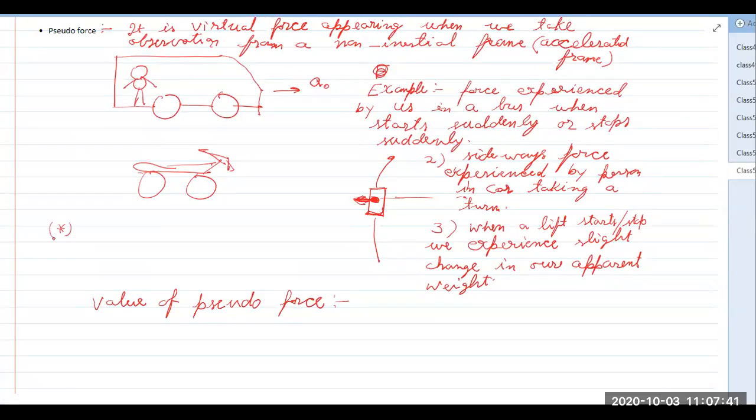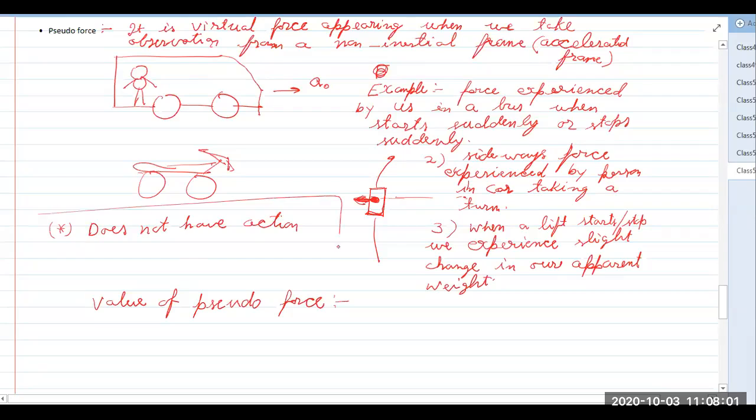This is not a real force, but if you take the observation from an accelerated frame, we have an experience like a force, but that is not a real force. So it does not have an action reaction pair.